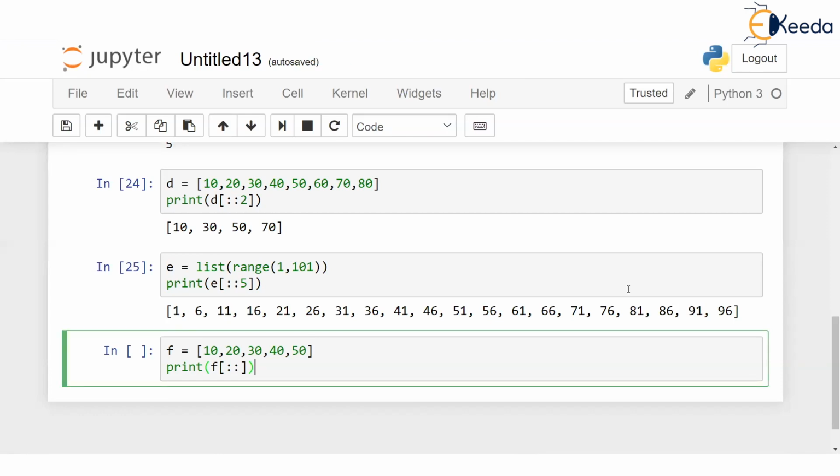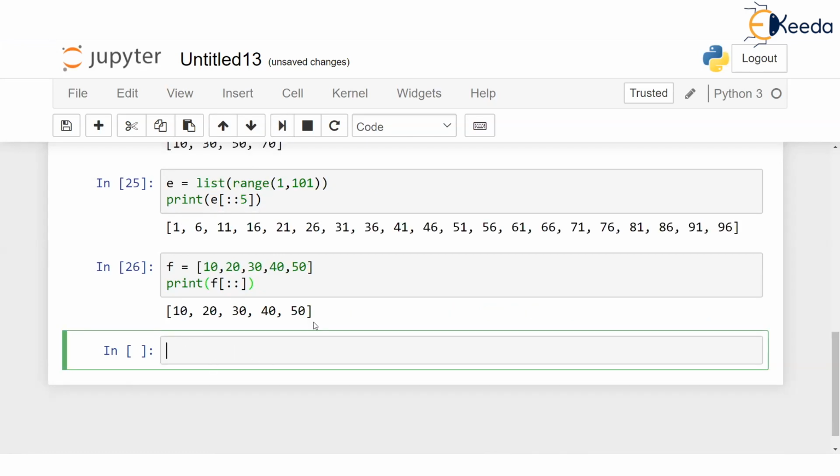Correct, Anmol. The entire list will be printed. You're absolutely right. What Anmol is saying is, look, you are not given any begin index, so by default the begin index assumed is 0. And you are not given an end index. The end index not given means till the end of the list. And you are not given an increment also, so by default the increment assumed is 1. So this list will be printed from index 0, and the increment is 1. So it will go to 20, 30 and till the end. So this will print the entire list.